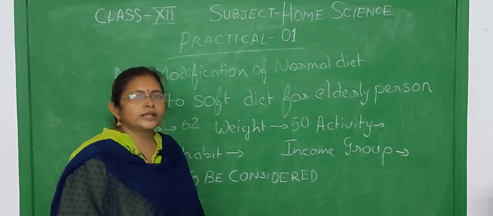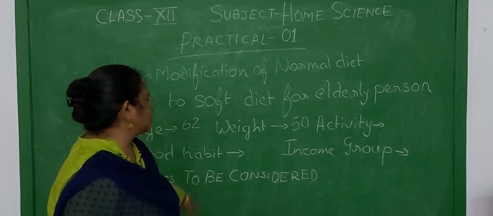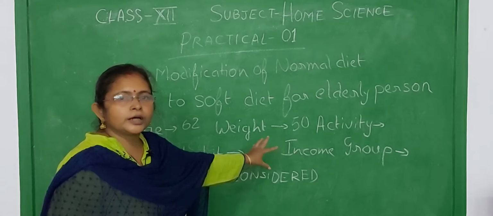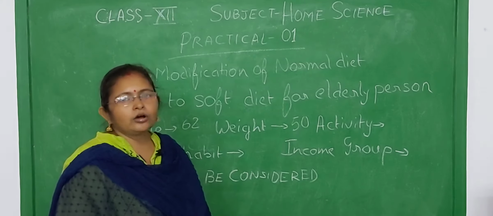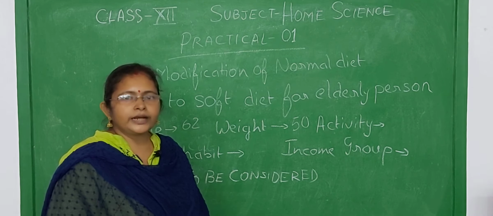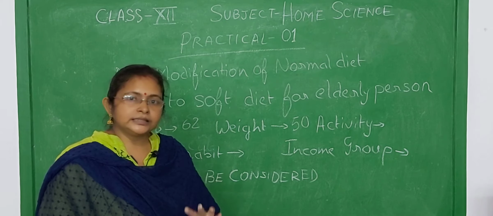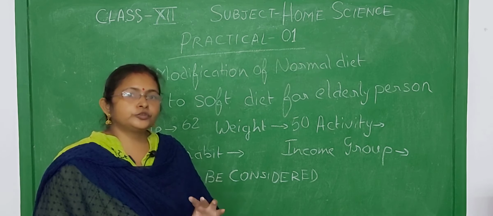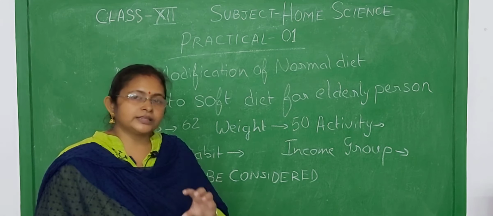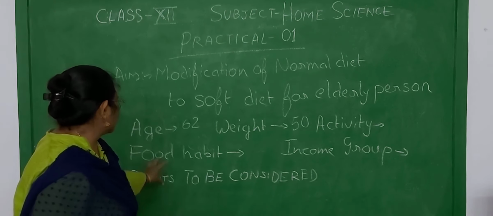So when you know that the person's age group is 62, the weight is 50, which is normal according to BMI, and the activity is sedentary, the diet concept is a low calorie diet. It will be less spicy, with less oil, but more nutritious food like vegetables, salad and fruits in the diet.